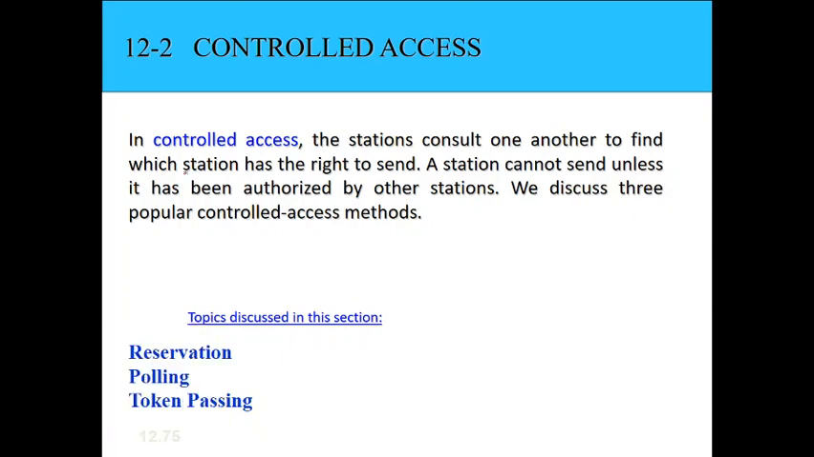In controlled access, whenever a device wants to send, it has to be authorized by another station. All the stations are controlled by some other station, which is why it is called controlled access. The stations consult one another to find which station has the right to send the frame. A station cannot send the frame unless another station authorizes it. That is the main idea behind controlled access.